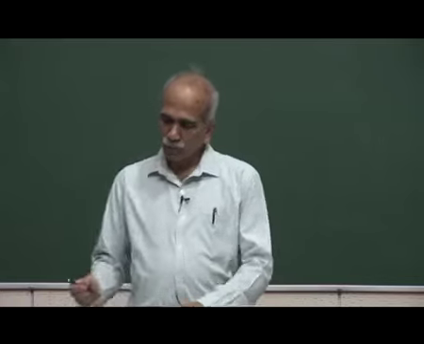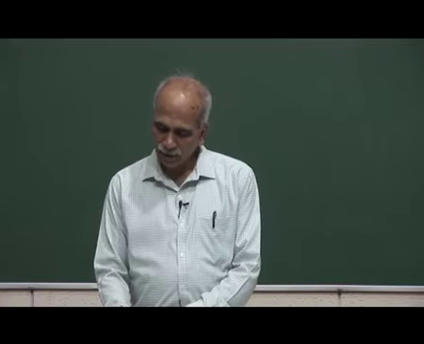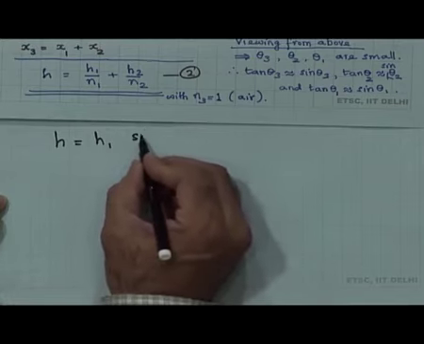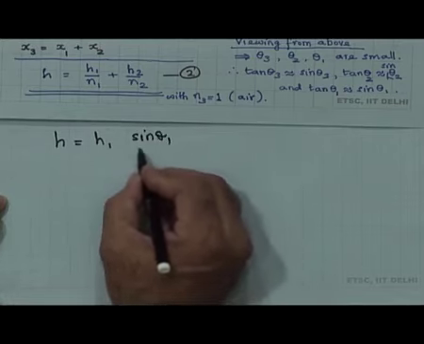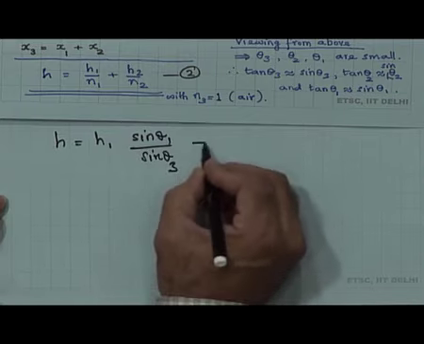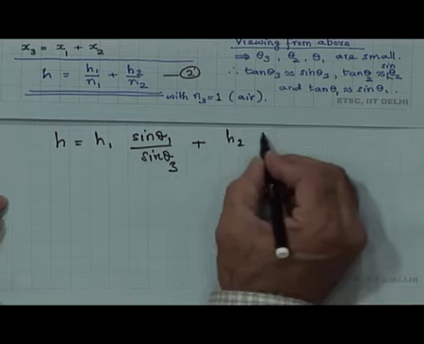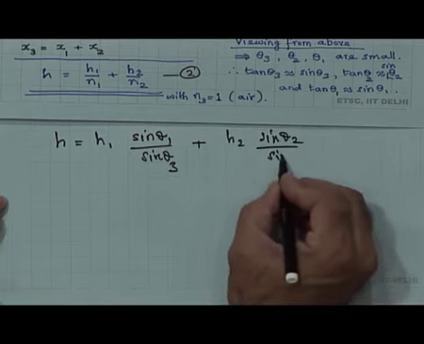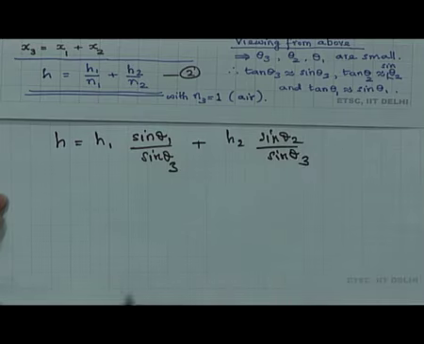So, we can simply substitute that and see. h is equal to h1 into tan theta 1, which is approximated by sin theta 1 by sin theta 3, plus h2 into sin theta 2 by sin theta 3.